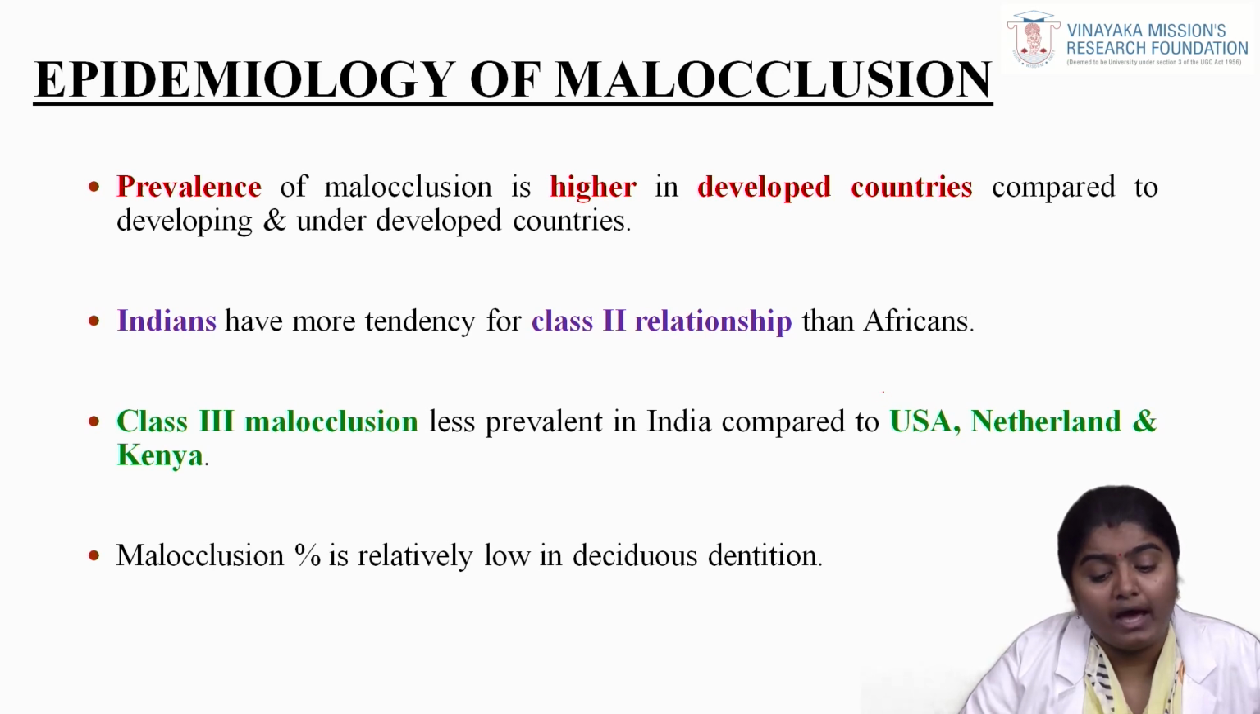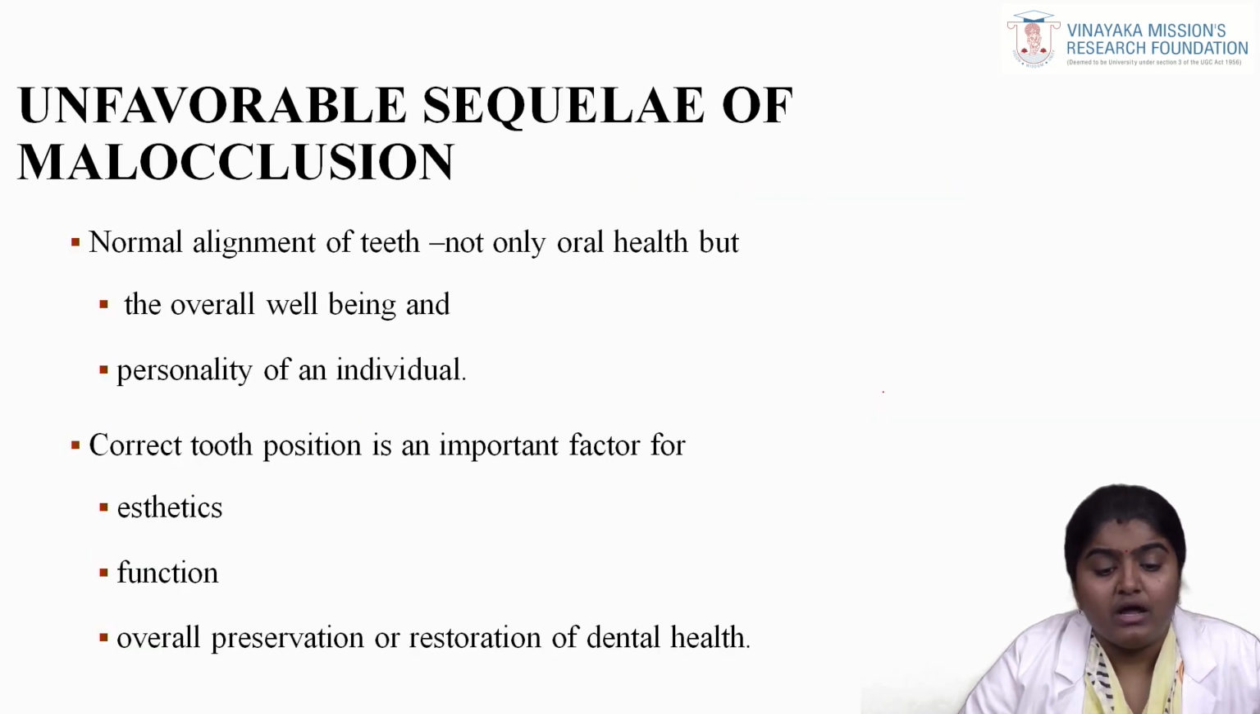Indians tend to have class 2 relationship more than Africans, and class 3 malocclusion is less prevalent in India, and malocclusion is relatively low in deciduous dentition. And coming to the unfavorable sequelae of malocclusion, the normal alignment of teeth influences not only oral health but also the overall well-being and personality of an individual. The correct tooth position is an important factor for aesthetic function and also overall preservation or restoration of dental teeth.